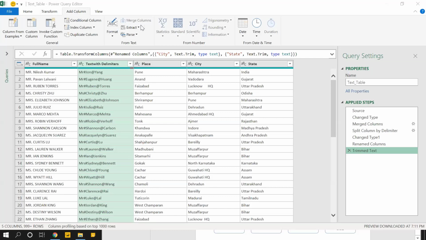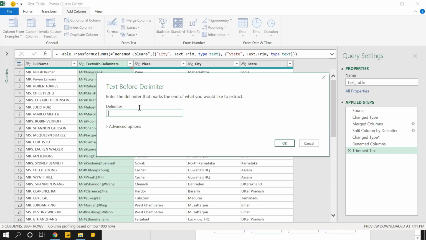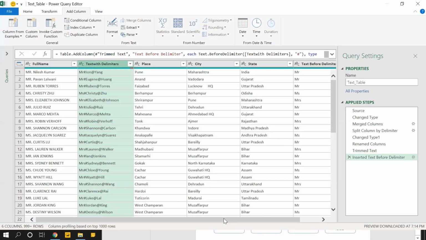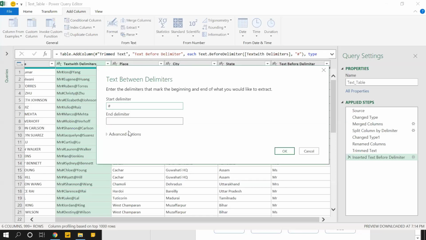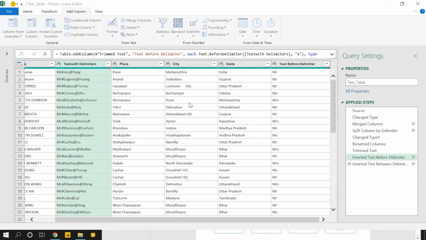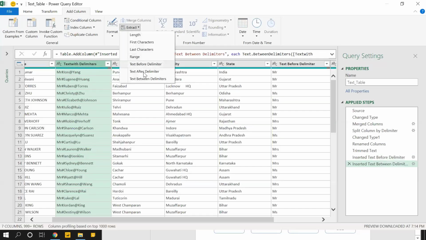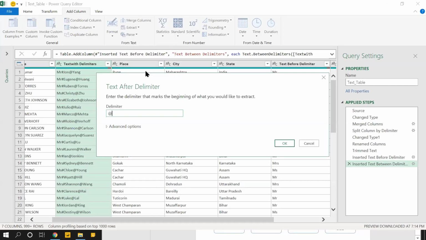I'll click on add column, extract text before delimiter, and write hash. I'll keep on doing it for the next few steps. Extract text between delimiters, I'll write hash and @. And lastly, I'll select the option text after delimiter, @.